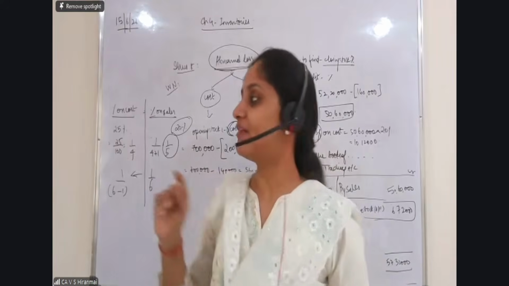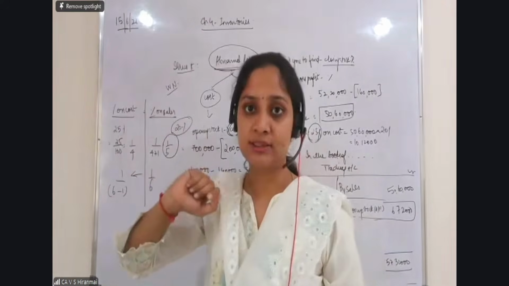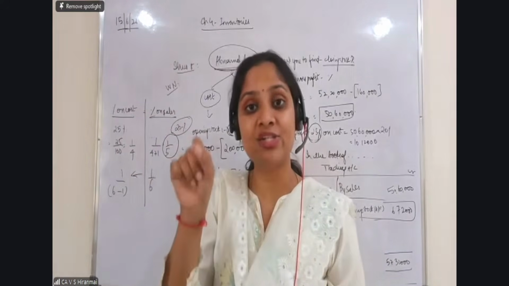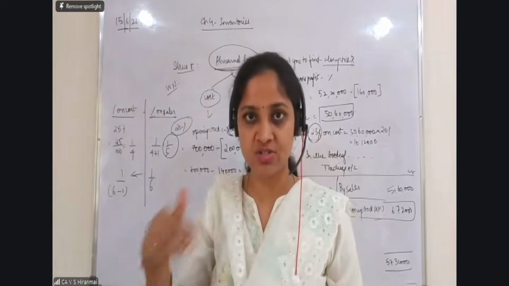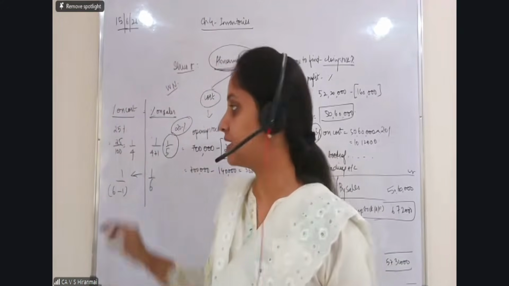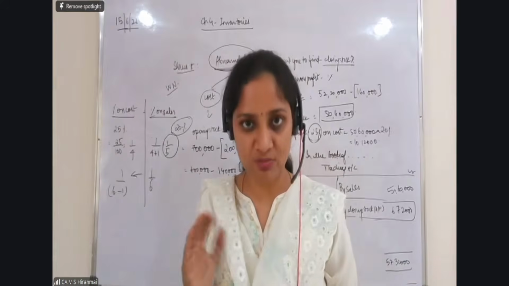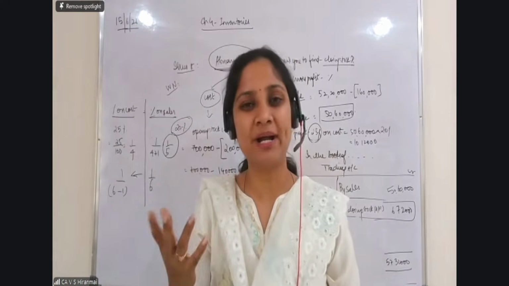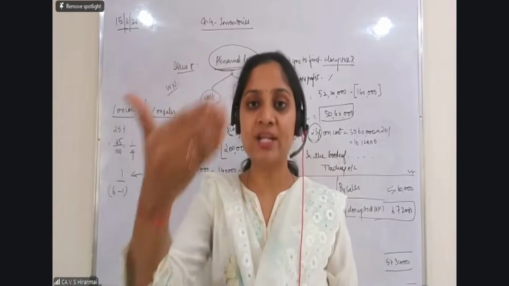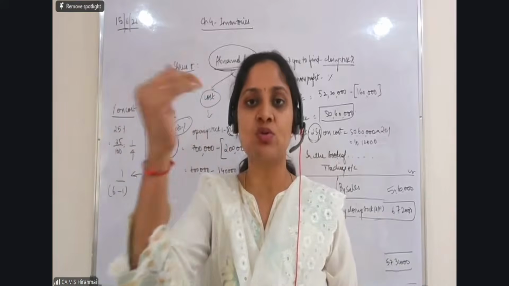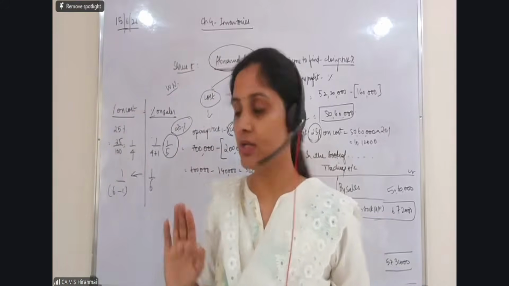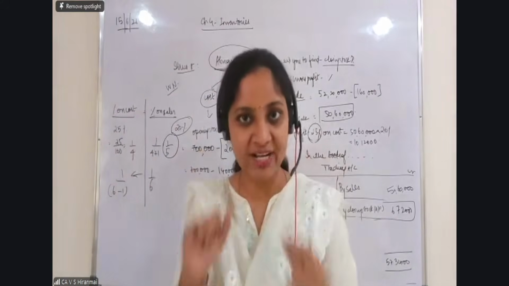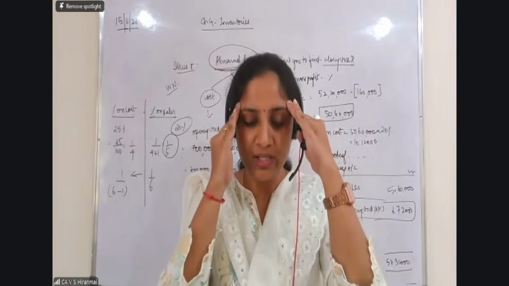Now, when I have a percentage that is given on cost, convert the percentage into fractions. You know what is a fraction? Numerator divided by denominator. So 25% as a fraction will be 1 by 4. How, madam? 25 by 100. So in the 25 table, 100 will go 4 times. So 1 divided by 4. Clear? So when I do that and arrive at a fraction, now always remember the logic.